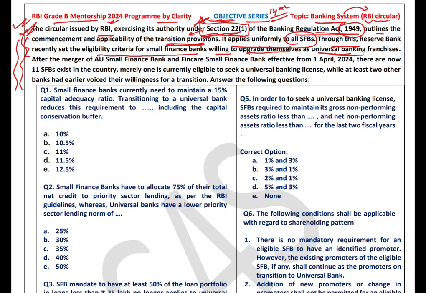After the merger of AU Small Finance Bank with Fincare Small Finance Bank, which will be effective from tomorrow, means from 1st of April 2024, there are now 11 small finance banks existing in the country. Before the merger, 12 small finance banks were there in India, but from 1st of April, it will be 11. Merely one is currently eligible to seek the universal banking license. That one is AU Small Finance Bank. They are fulfilling the criteria.